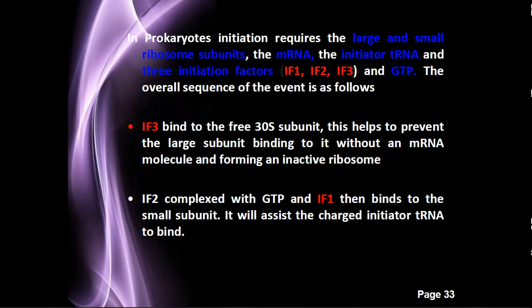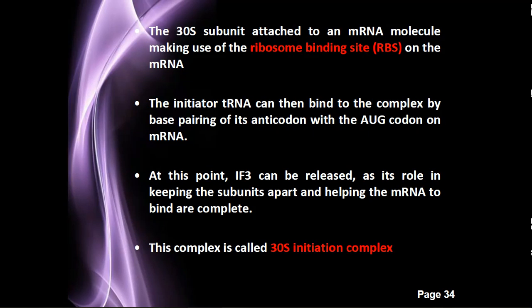And then initiation factor 2 complexes with GTP and IF1. Okay, the coupled action of these two factors then binds to the small subunit and assists the charged initiator tRNA to bind. It means these two factors help the initiator tRNA to bind to the ribosome site. Okay, then this 30S subunit attaches to the mRNA molecule, making use of the ribosome binding site on the mRNA.